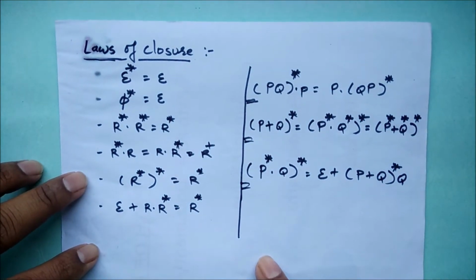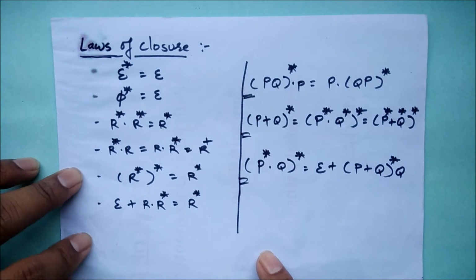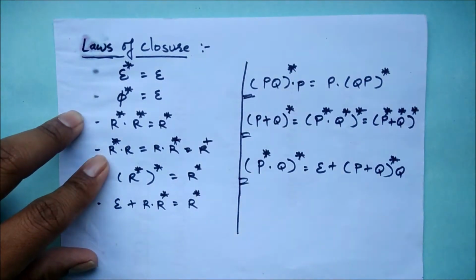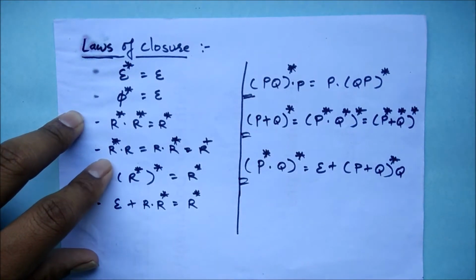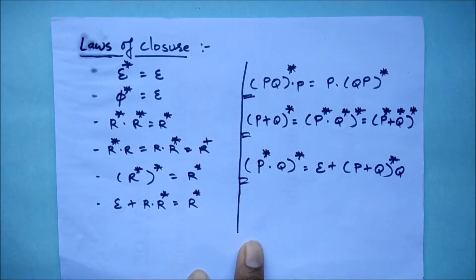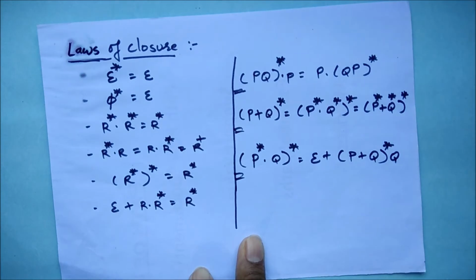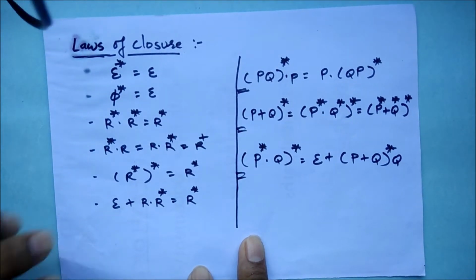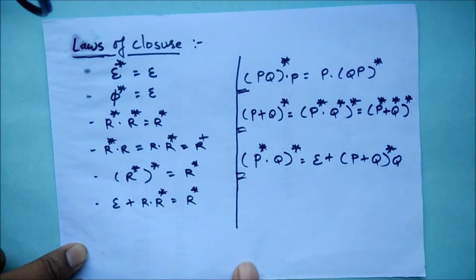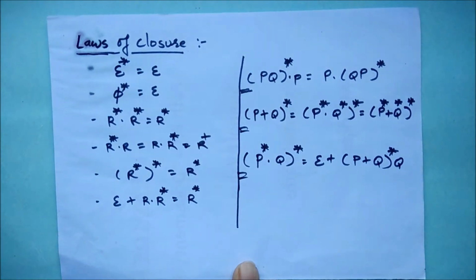These are the laws of closure in front of you. I have already prepared this material to save time, and I will read out the laws one by one.